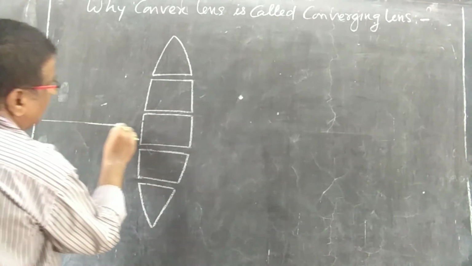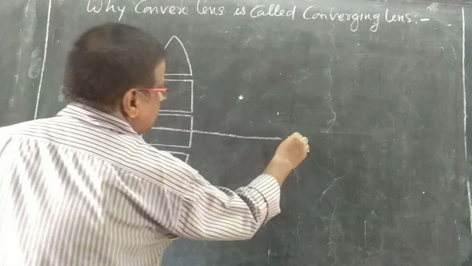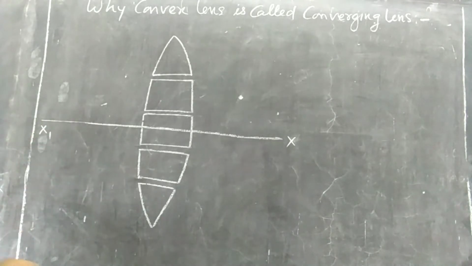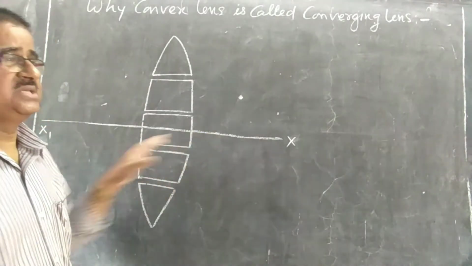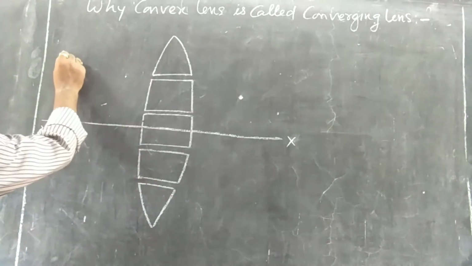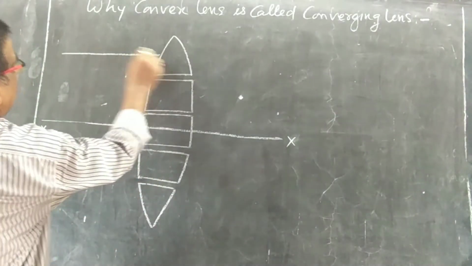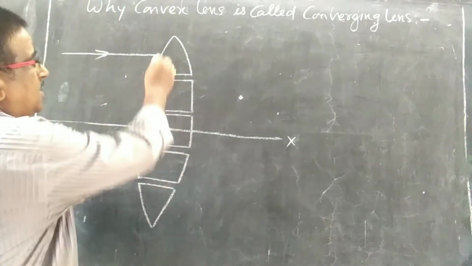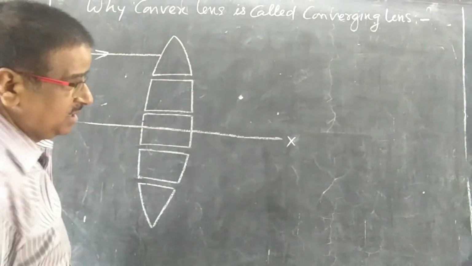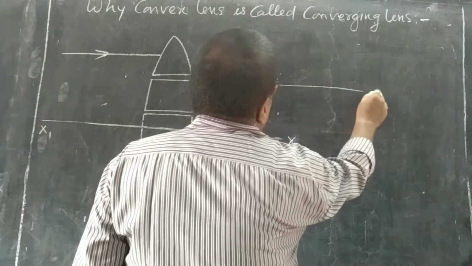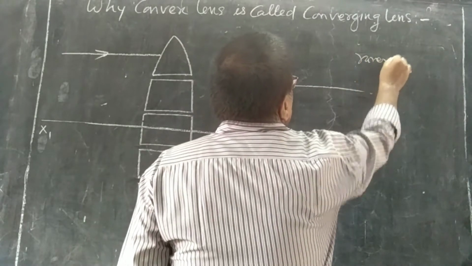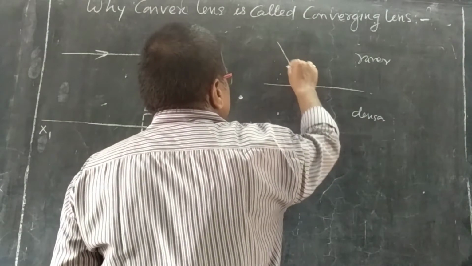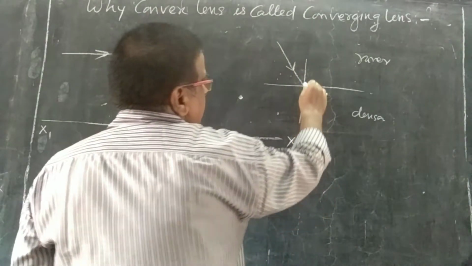As you know, from the center we can draw. Here is the optical center. This x1 is the principal axis. A light ray is coming along this direction and falling on the upper part, the upper prism. So what will happen? As we know, here is the rarer medium, here is the denser medium. The light ray is falling obliquely. Then here it is normal.